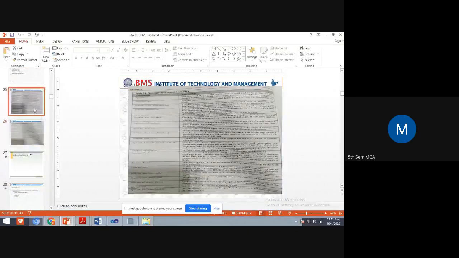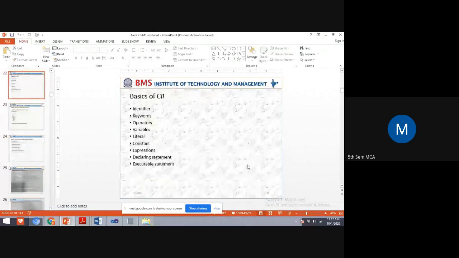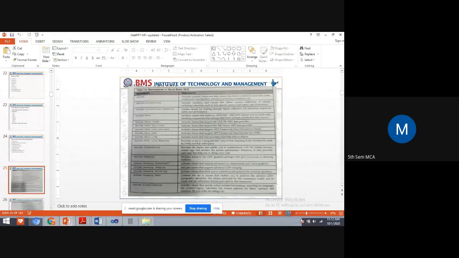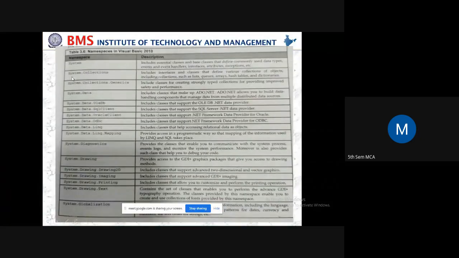We have seen so many namespaces. The namespace System includes the essential classes, base classes, data types, event handlers, interfaces, attributes, exception handling, etc. But using the namespace System alone, you cannot execute an array program, a queue program, or a hash table program. To execute these programs, you have to include System.Collections in the C# program.